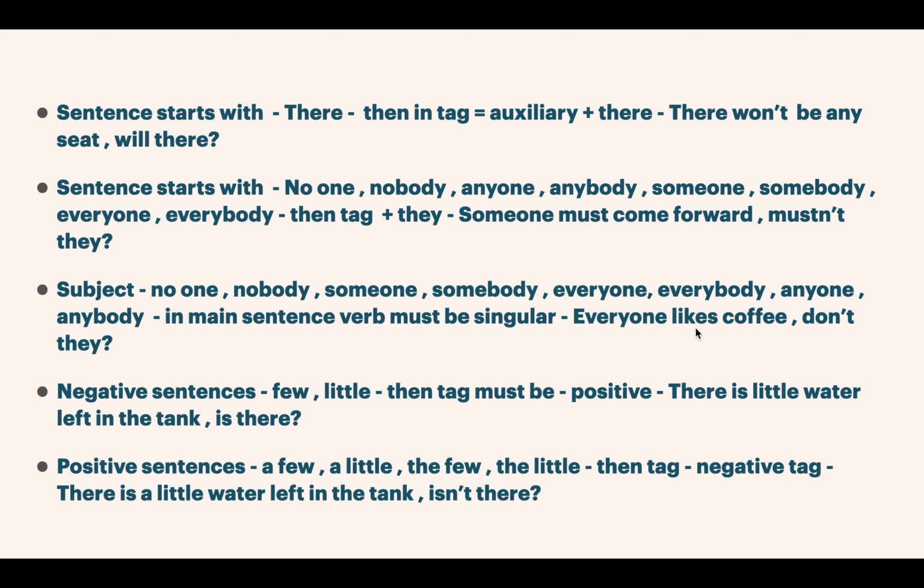Usually you may get questions where sometimes they ask everyone dash coffee, don't they. We might get confused, like sometimes we think, oh, here we have don't, so it should be like that. Always keep in mind that in the main clause the verb is as per the subject of that particular statement, and in the tag question the verb is as per its own subject. So here we have everyone likes coffee, don't they.